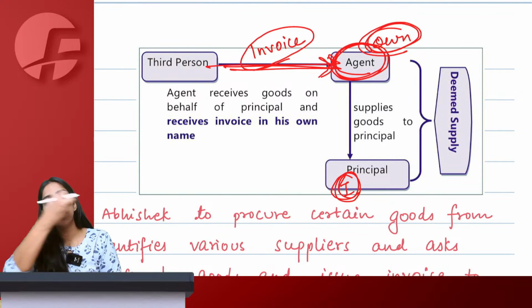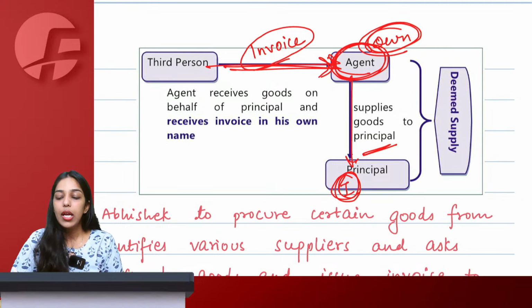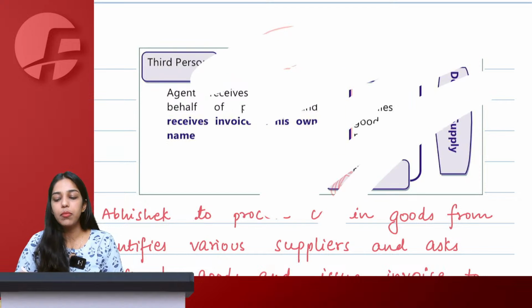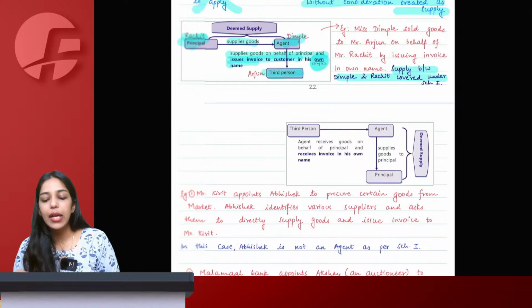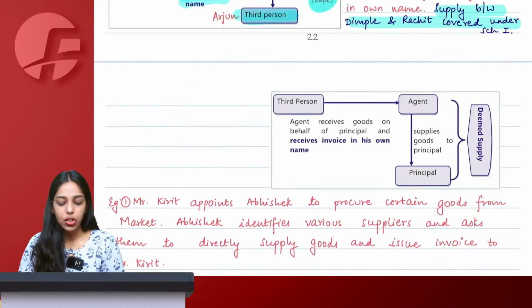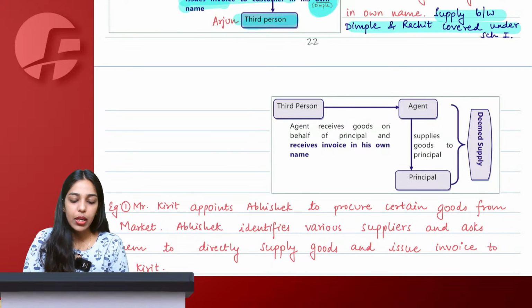Now after receiving these goods from the third person, agent is sending to principal without consideration. Even then it will be treated as deemed supply, because in the transaction between third party and agent, the invoice is in the name of agent. In that case, we will say that yes, agent is agent according to GST. Chalo. Now without looking at the answer, quickly tell me, will there be a principal agent relationship or not?